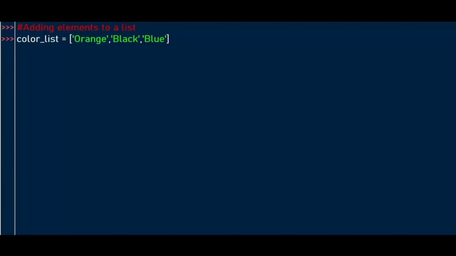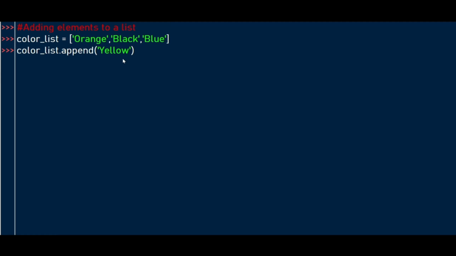We can add an element to a list. First, we define our list called color list with colors orange, black, and blue. To add an element to the list, we use the append method, and the element we want to add is enclosed within the parentheses.